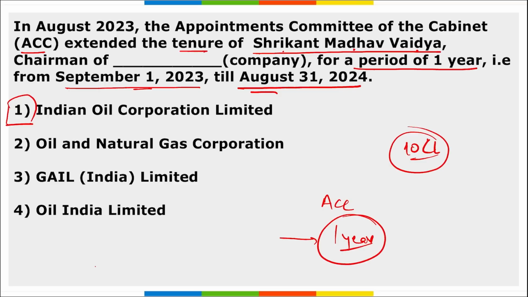Correct? And remember, Shrikant Madhav Vaidya took charge as chairman of IOC on 1st of July in 2020. Correct? And he was superannuated from the service on 31st of August 2023, and now his term has been again extended from 1st of September till 31st of August for 1 year.